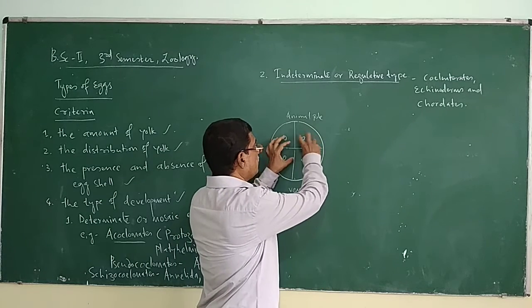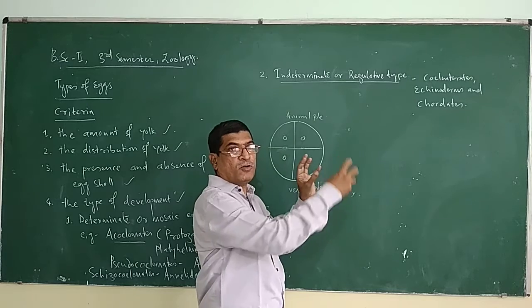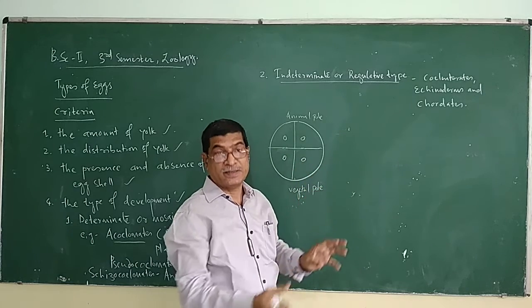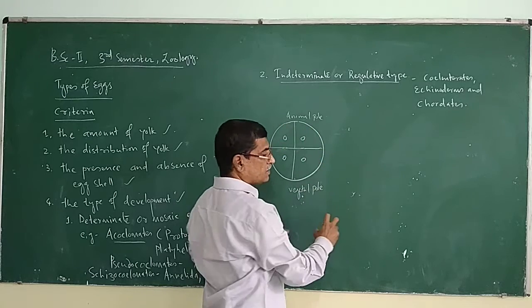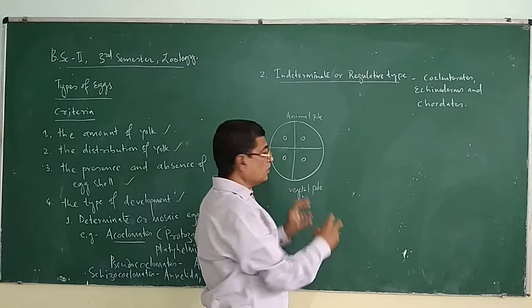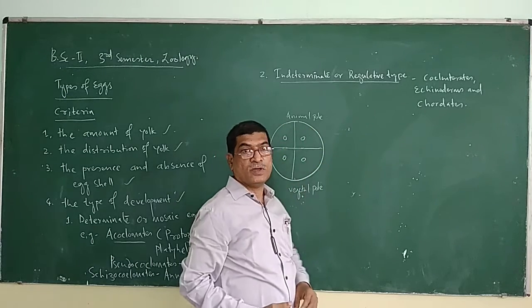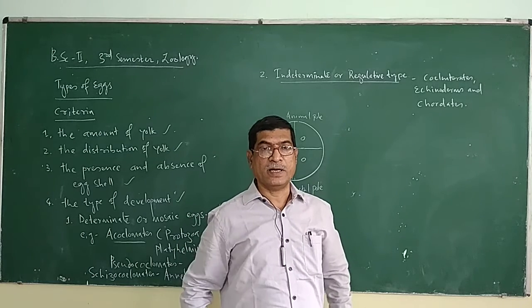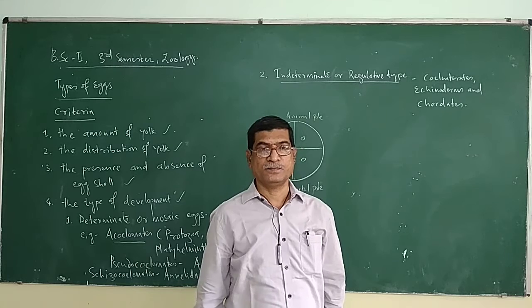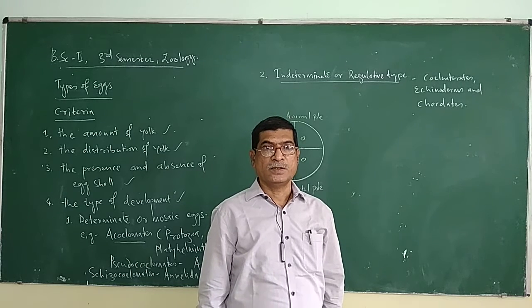Suppose the blastomeres before 8 cell division are separated. If you separate these blastomeres, what happens? They will develop into a new entire animal, right?